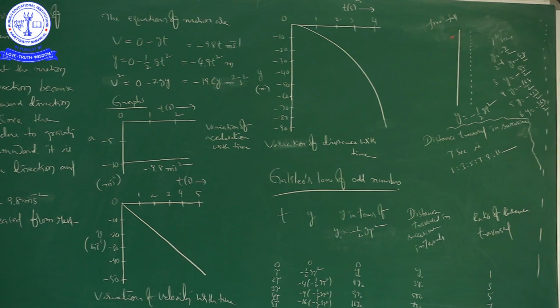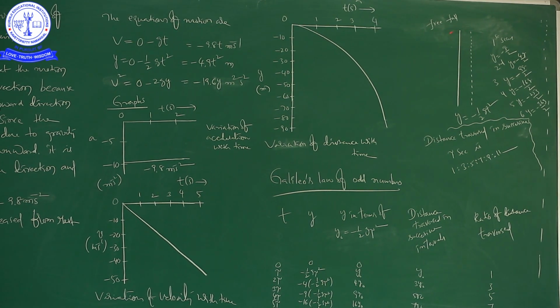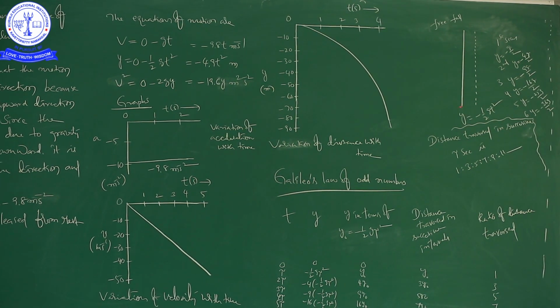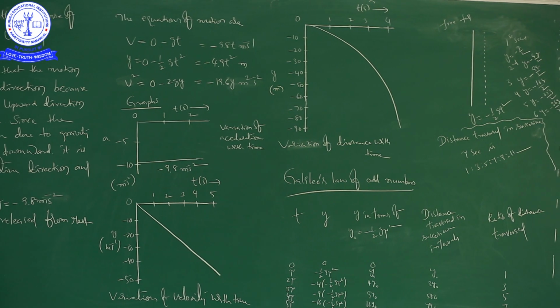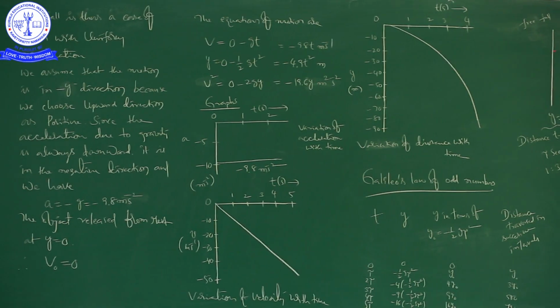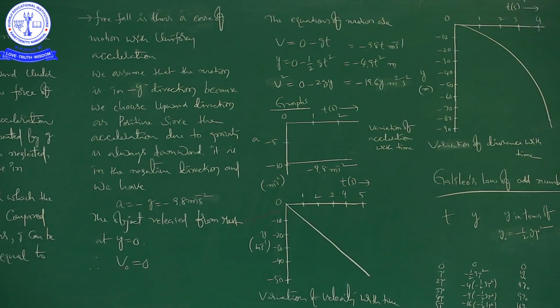So the height at which the body is dropped is 1.7 meter. What is the radius of the earth? It is 6,400 kilometers. So when compared to 6,400 kilometers, 1.7 meters is almost very small.